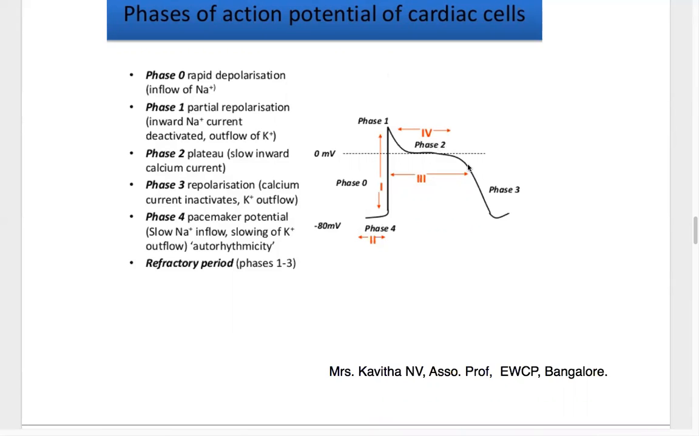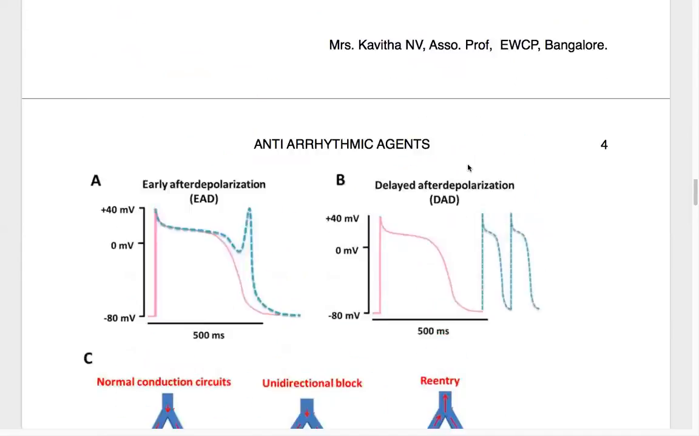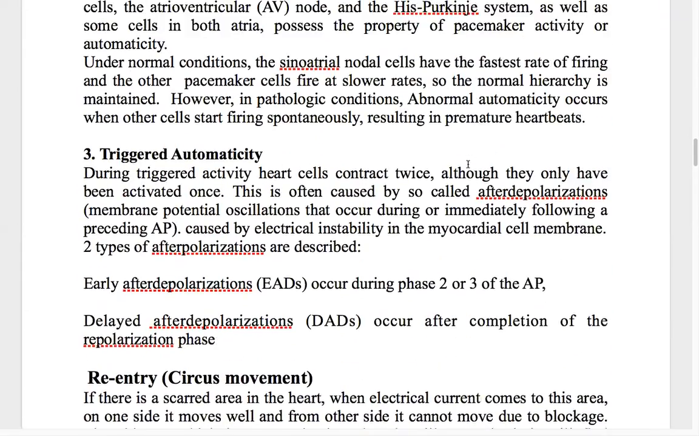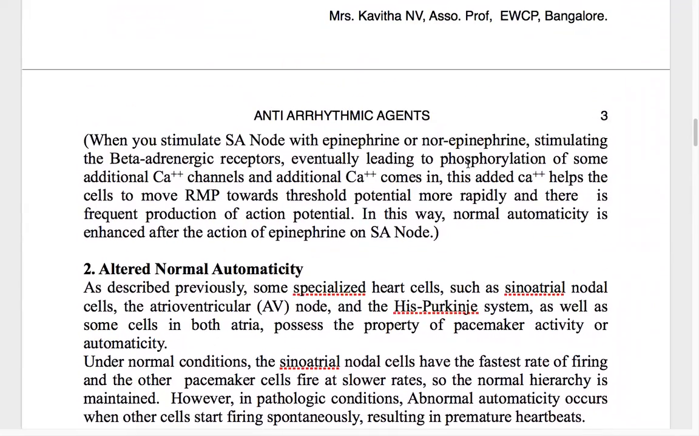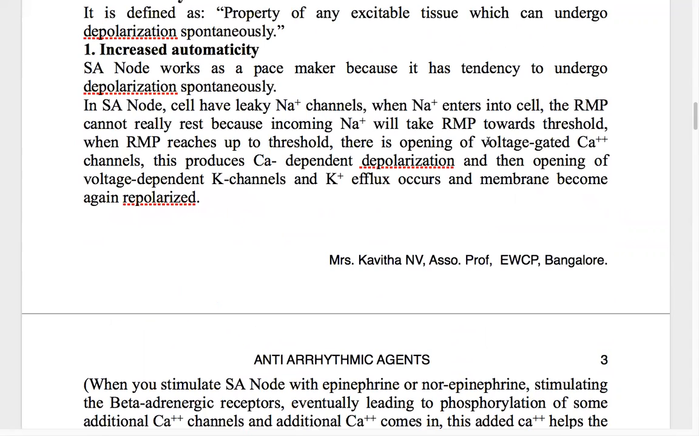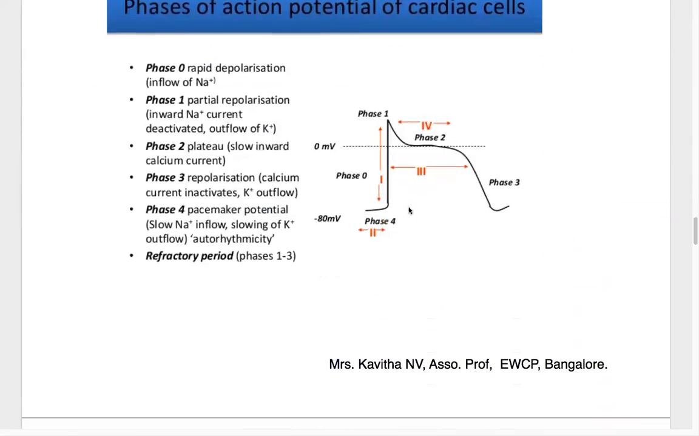The calcium channels open, as we saw with calcium channel blockers in the previous topics, and calcium ions accumulate in the cells. When the calcium ions accumulate, that leads to depolarization. Then after depolarization, repolarization takes place with the opening of the potassium channels, and potassium efflux occurs.